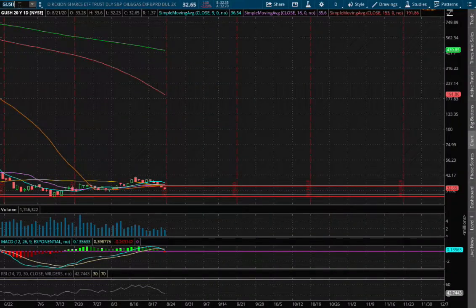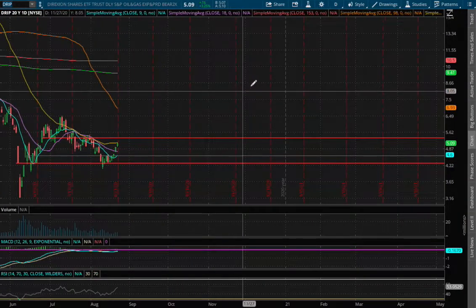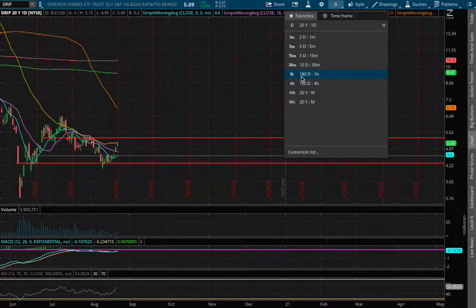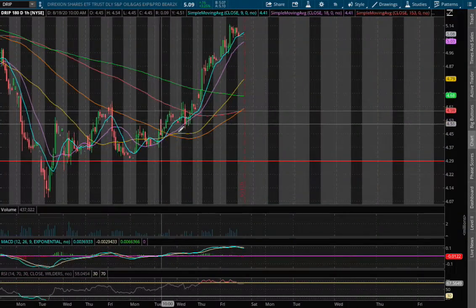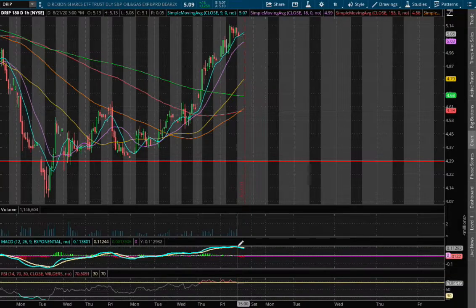So now let's examine DRIP. On Friday, it closed above 3.3%. As for the 1-hour chart, we're at near overbought RSI. We start to see a slight divergence on the 1-hour MACD.